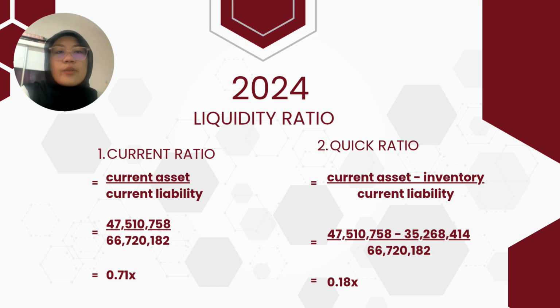Next, the quick ratio. When we remove inventory from the equation to see the most liquid assets, the ratio drops to 0.18 times. This tells us that in 2024, Capco was heavily reliant on selling its inventory to meet its immediate financial obligations, indicating a tight cash flow position.